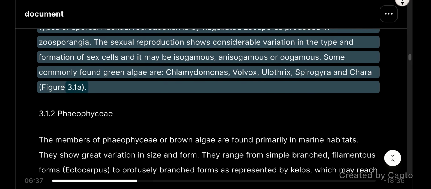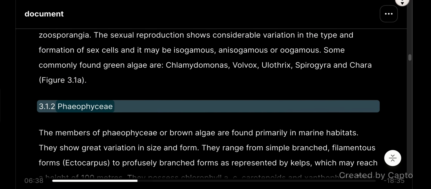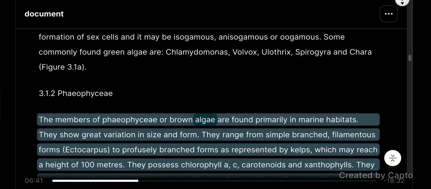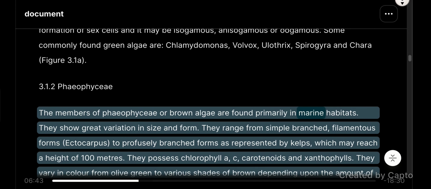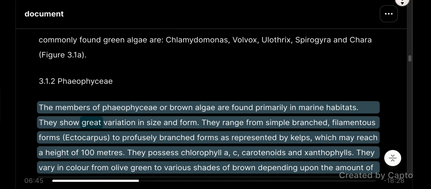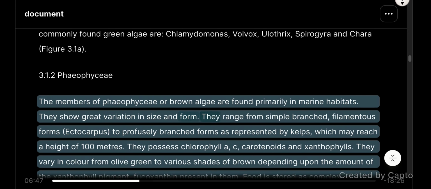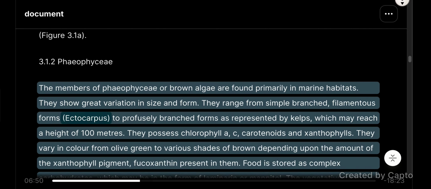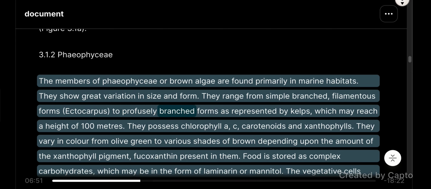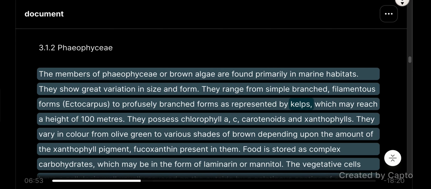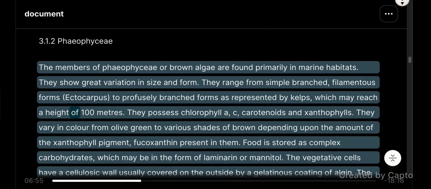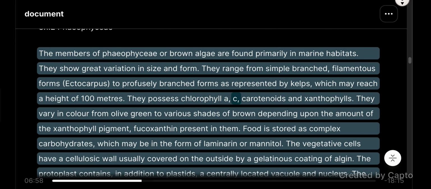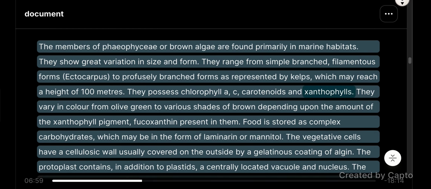Figure 3.1a. 3.1.2 Phaeophyceae. The members of Phaeophyceae, or brown algae, are found primarily in marine habitats. They show great variation in size and form. They range from simple branched, filamentous forms, Ectocarpus, to profusely branched forms as represented by kelps, which may reach a height of 100 meters. They possess chlorophyll a, c, carotenoids, and xanthophylls.